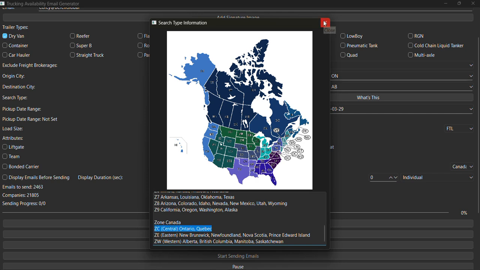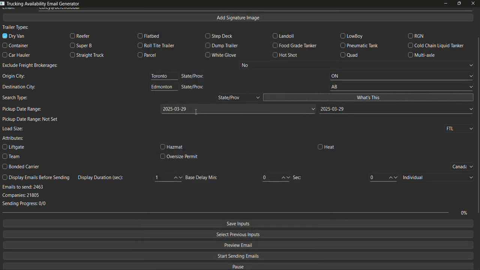So it will search for all the emails listed in that database file that have a state or province listed in that zone, either Ontario or Quebec. You can see the count of emails. Right now we've got it selected as state, so that means it will only look in Ontario.